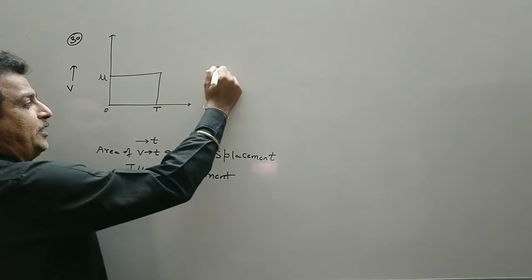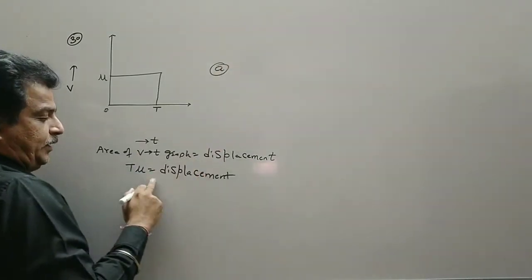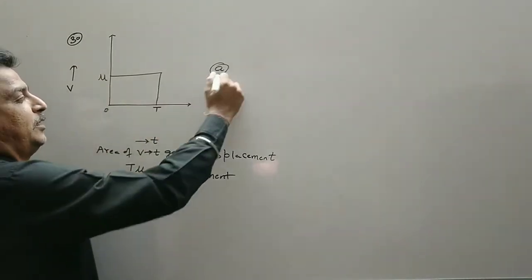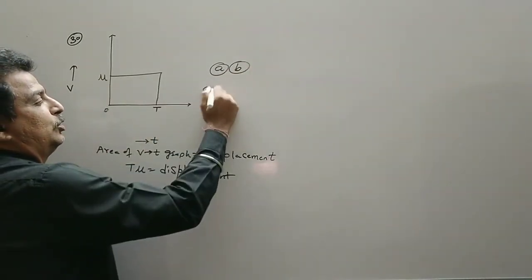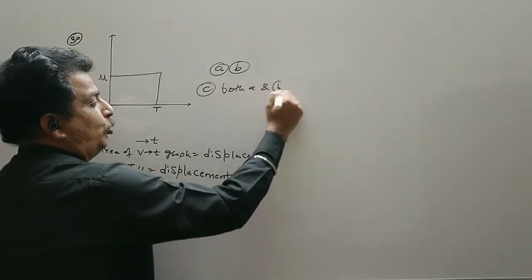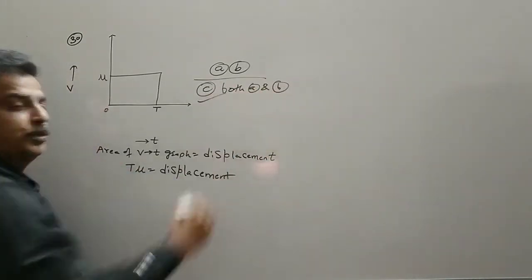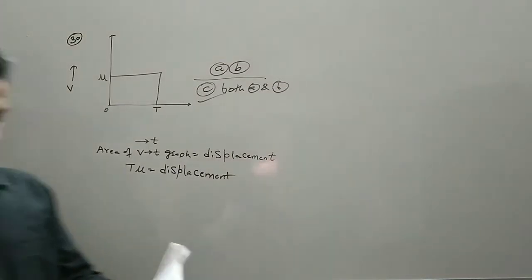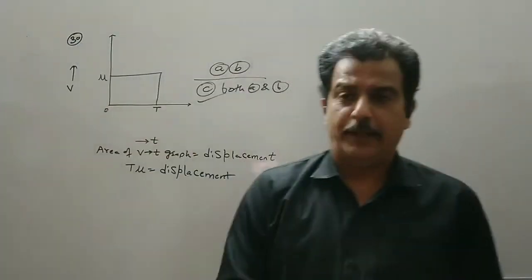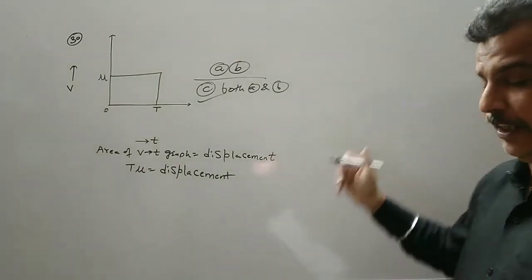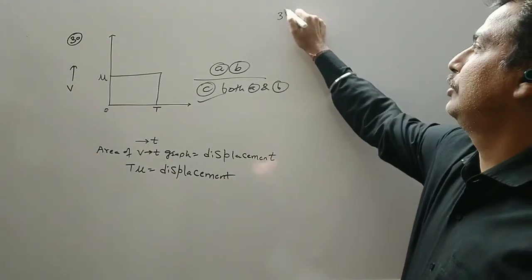So A is correct, that is, displacement is t mu, or the rectangle height is mu and the base is t. B is correct. So option C is correct, both A and B options are correct. So you have to mark option number C. So these are simple numericals, level 1. In the coming days we will come to level number 2 also.